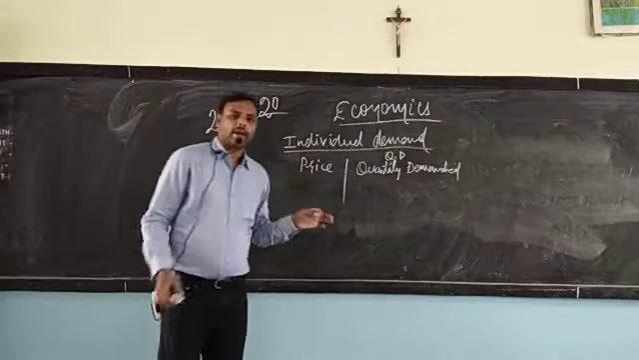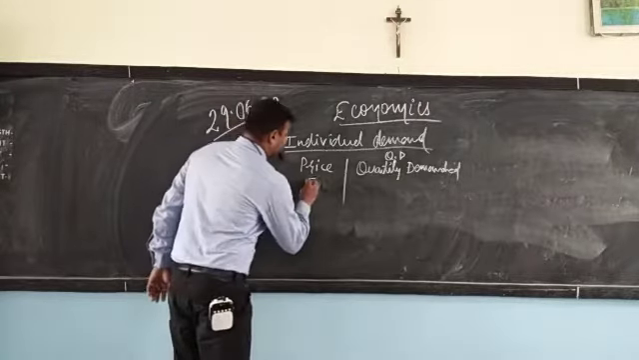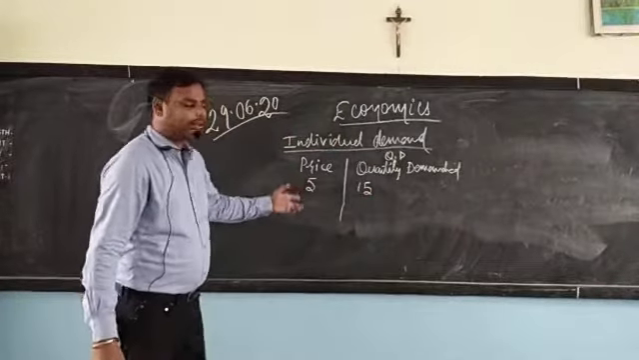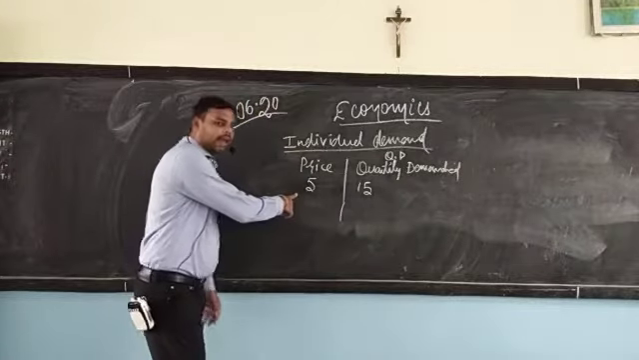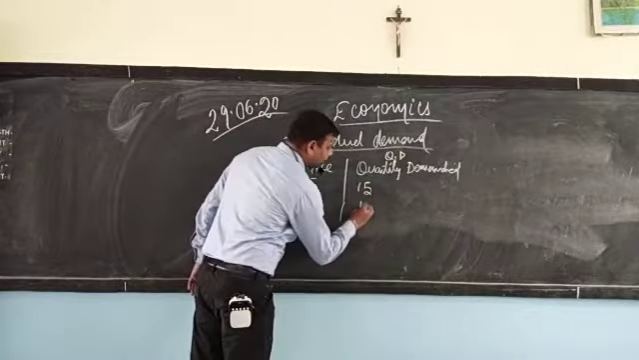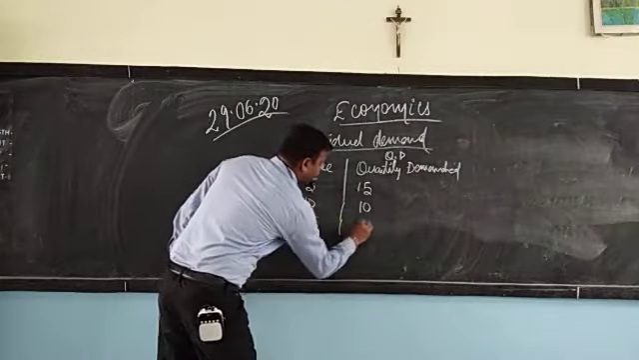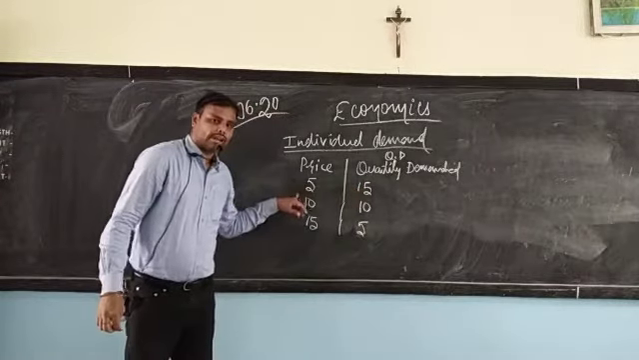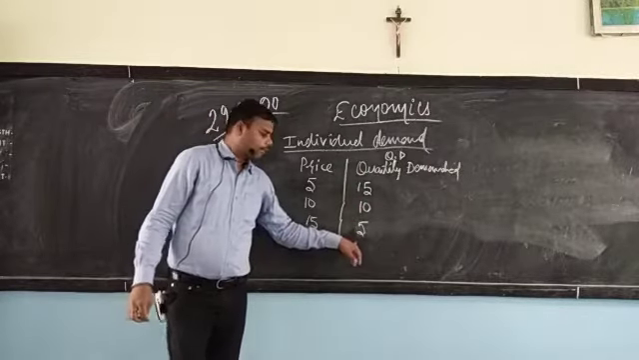So price and quantity demanded have an inverse relationship, meaning opposite relationship. Suppose the price is rupees 5 and the demand is 15 units. Price is in rupees and quantity is in units. So at rupees 5 you are demanding 15 units. When the price increases, the demand falls. It comes to 10. When the price again increases, the demand again falls. So at rupees 5, the demand was 15. At price 10, the demand became 10. At price 15, it got further reduced to 5 units.